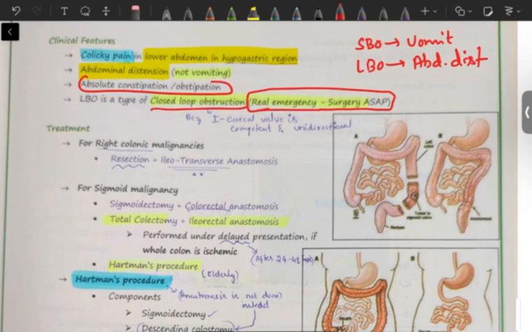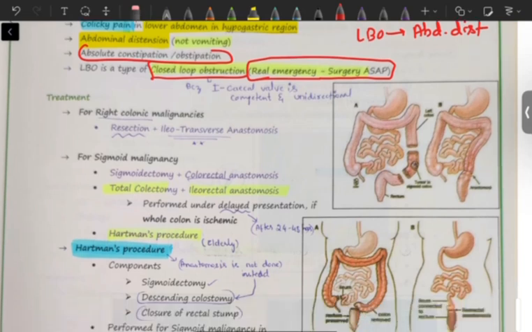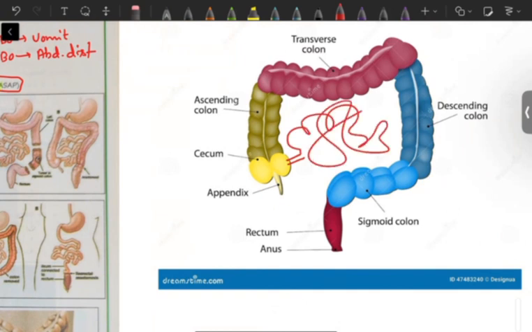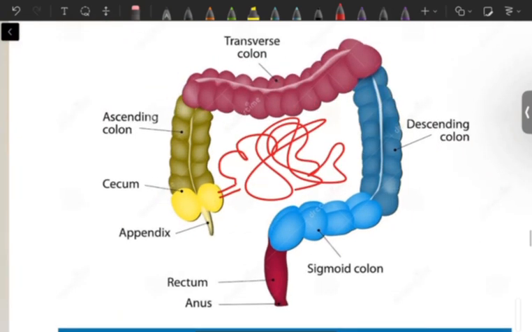Okay, why is this called closed loop? Once there is obstruction in this large bowel, once the food passes into large bowel, the food can't come back into small bowel because of the ileocecal valve. From the ileum to the cecum there is a valve, that is unidirectional. So inside here is all small intestine. Okay? This is the large intestine which starts from the cecum and then the ascending colon, transverse colon and descending colon. So this valve here is called the ileocecal valve.